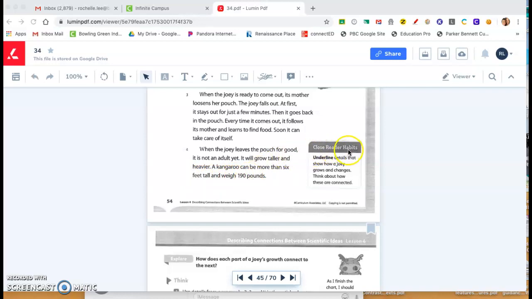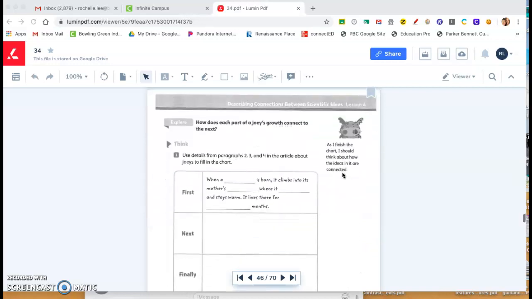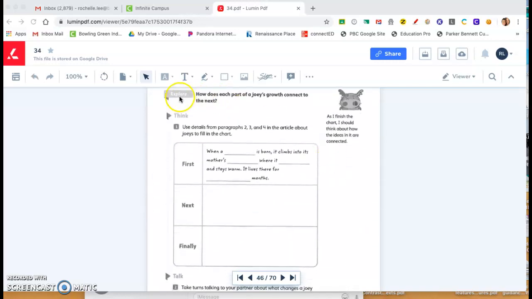Close reading habits. Underline details that show how a joey grows and changes. Think about how these are connected. Please press pause and underline details that show how a joey grows and changes. Explore. How does each part of a joey's growth connect to the next? Think.